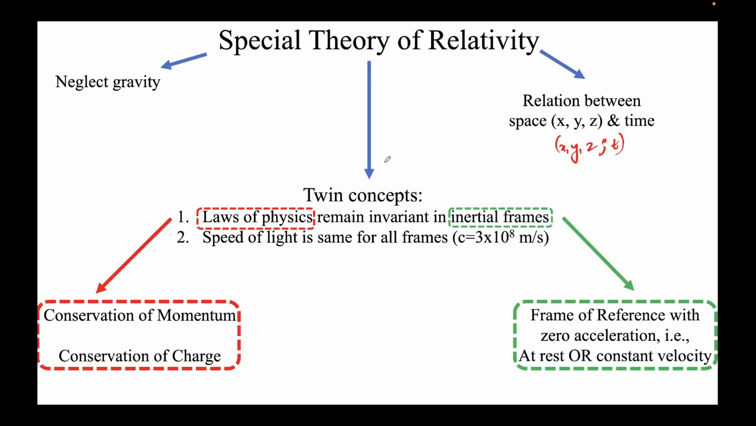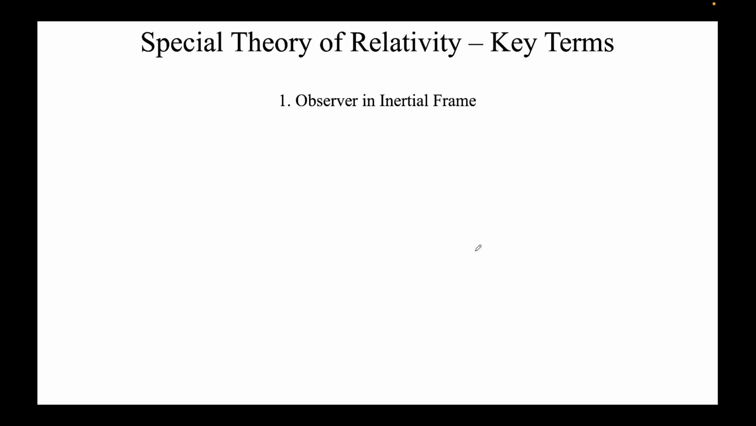What do we mean by inertial frames? Inertial frames are those frames which have zero acceleration. This means velocity is not a function of time. That means velocity is zero, that is, at rest, or some constant velocity in any of the three directions x, y, z. And the second important thing is that the speed of light is the same for all frames. So the speed of light will remain c irrespective of where you are traveling.